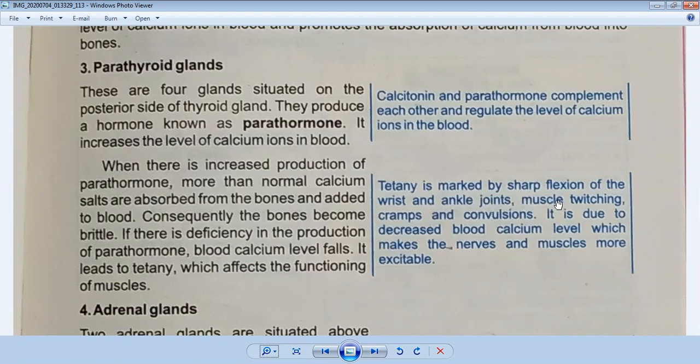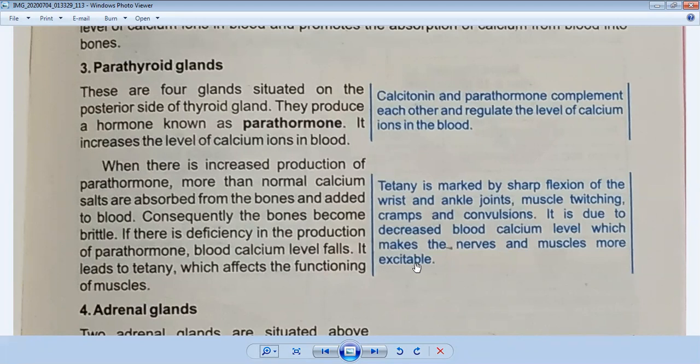There is muscle twitching, stretching of muscles, cramps and convulsions, and sometimes tightening in the muscles. It is due to decreased blood calcium level. So why are cramps produced? It is due to decreased blood calcium level, which makes the nerves and muscles more excitable, more stretchable.